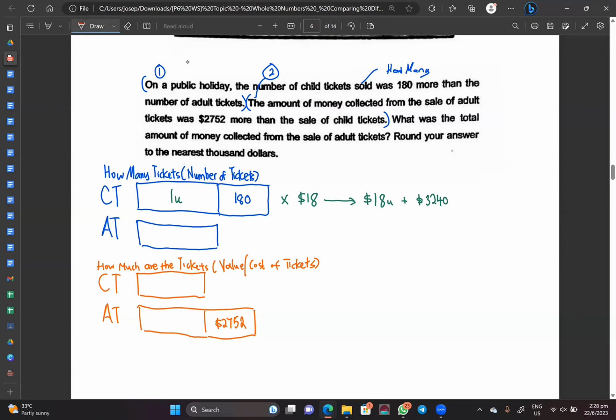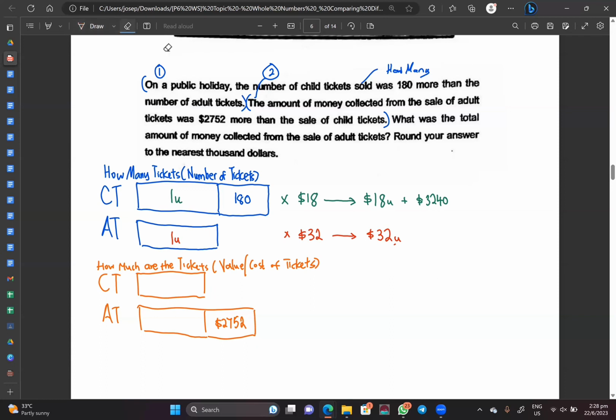So I am also going to do the same thing for my adult, I apologize, not the children. So I'm just going to times $32, correct? So adult is also 1 unit, and therefore the total amount of money that I'm going to spend on adults will be $32 unit, correct?